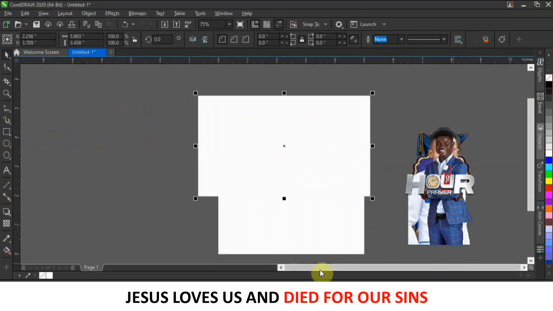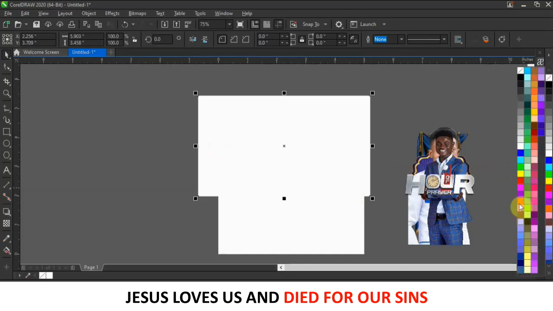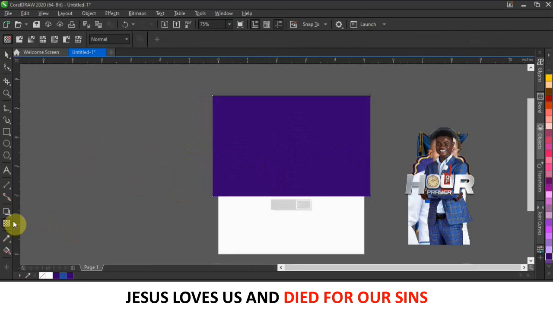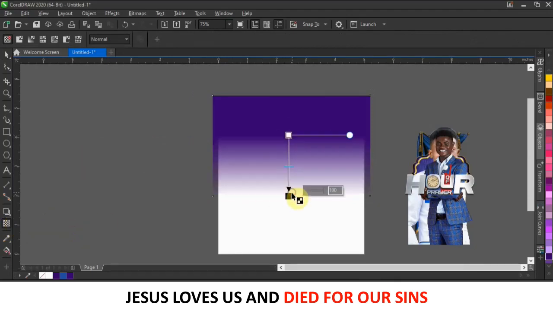Let me change the color from white to something different. Let me see what color I will give to this now. Okay, I think something like this is not bad, right? Something like this will do. I might come back to make changes. So what I want to do is fade the down part. Come and click on your transparency tool here, and then click here, hold Control, and drag it down like this to just fade the down part. So drop the tool.